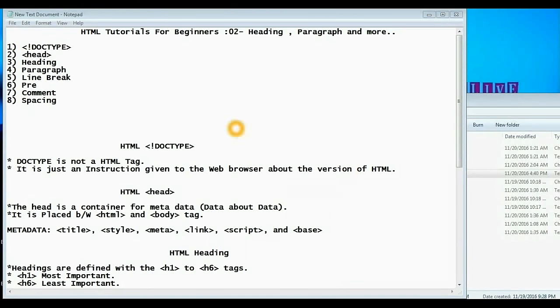This video is about these 8 elements. First is about HTML doctype. The doctype declaration must be the very first thing in your HTML document, before the HTML tag. It is not an HTML tag, it is just an instruction given to the web browser about the version which we are using. Nowadays we are using version 5.1.